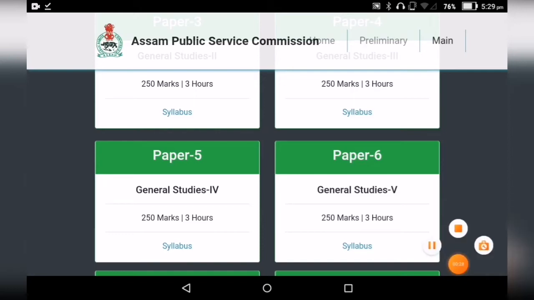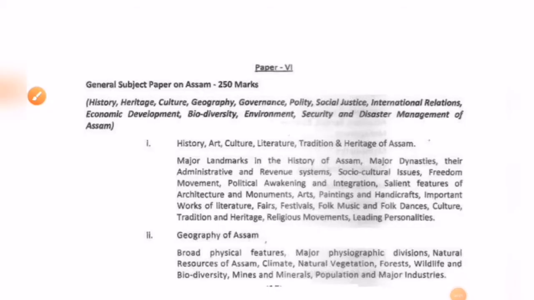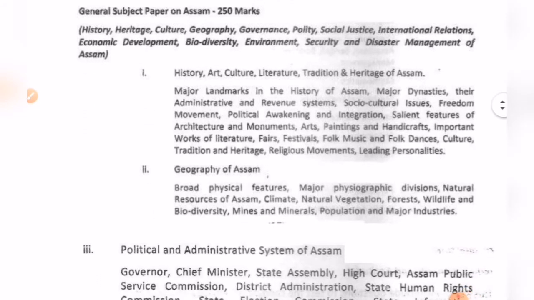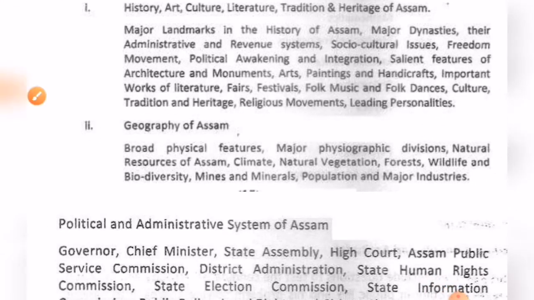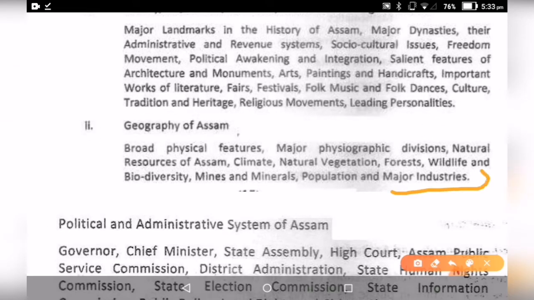Okay, if we look into the syllabus of the GS paper 5, there is a section under geography of Assam, that is the major industries. Okay, so the topic that we'll discuss today will fall under this subtopic.